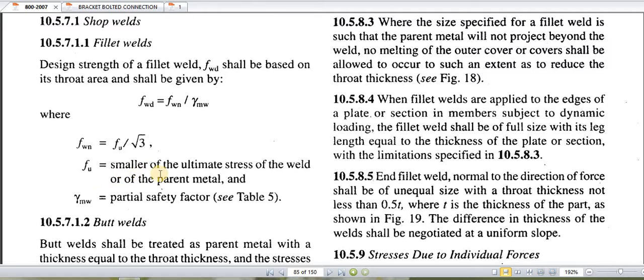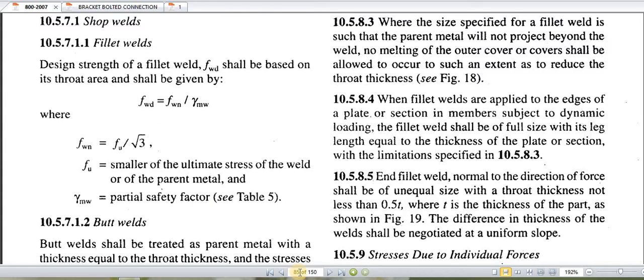It is nothing but the smaller of the ultimate stress of the weld or the parent metal. This will be given in the questions, or we can assume 410 also. FU we will take as 410. And what about gamma MW? Gamma MW is nothing but the partial safety factor. Again we have to refer to the IS code for this partial safety factor.